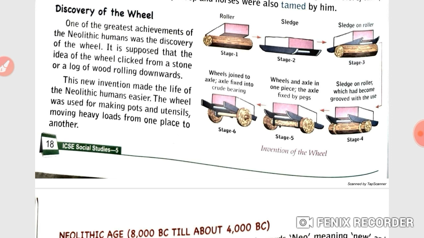Students, do you know that the discovery of the wheel was one of the greatest achievements of the Neolithic humans? This new invention made life much easier. The wheel was used for making pots and utensils. It was also used for moving heavy loads here and there. So the invention of the potter's wheel helped in making different types of earthen pots, which were used for the storage of food, grains and water.